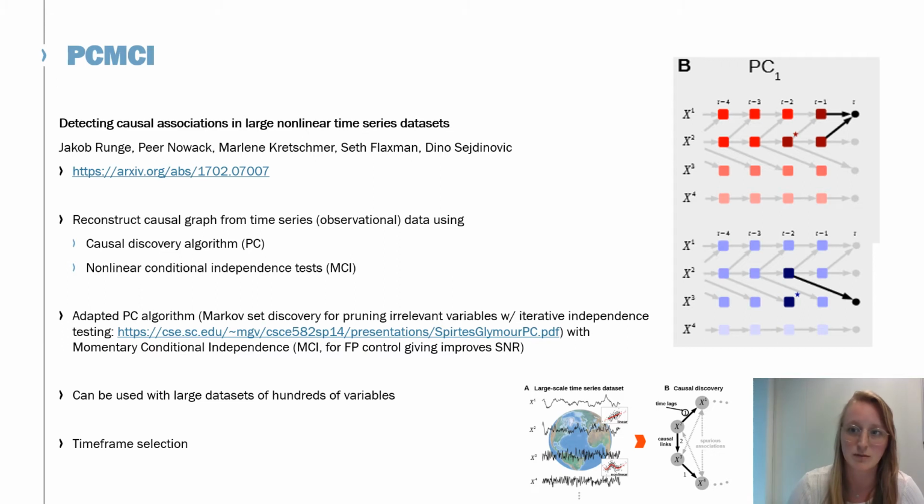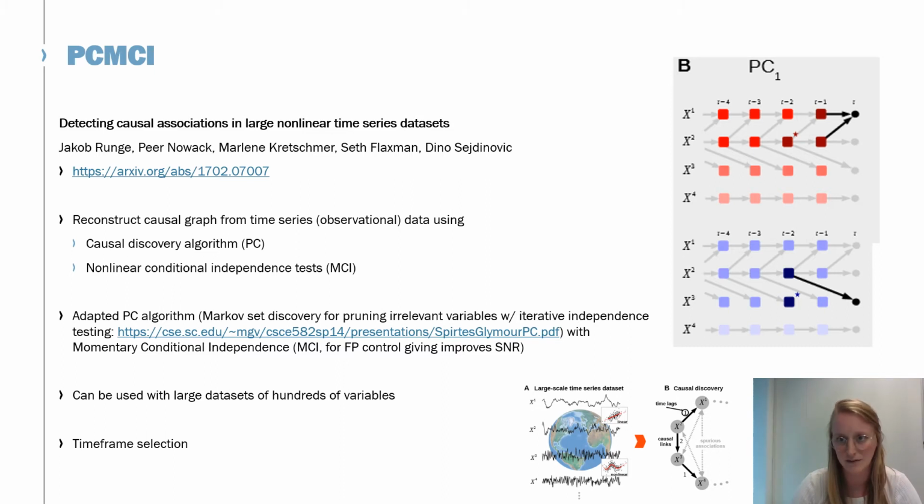This is a method that can do the discovery and inferencing process, and it uses large time series data, which makes it interesting for us to investigate. It runs a time-based version of the PC algorithm, not just looking at one time point, but also taking into account data points from a certain time window in the past. This is the first step of the algorithm, but it might lead to false positives, especially when taking a liberal time window or with highly interdependent or autocorrelated time series data.